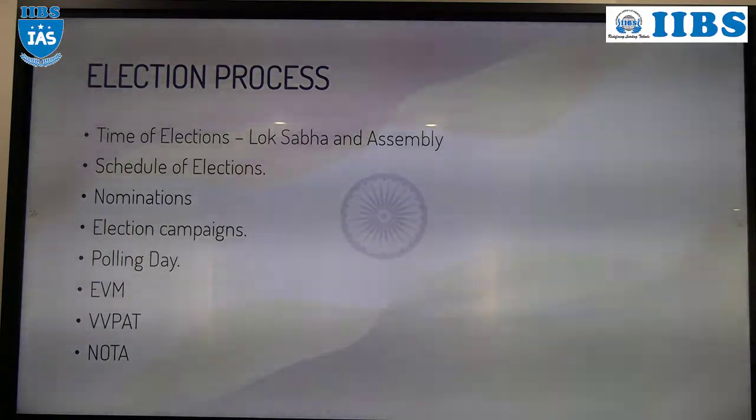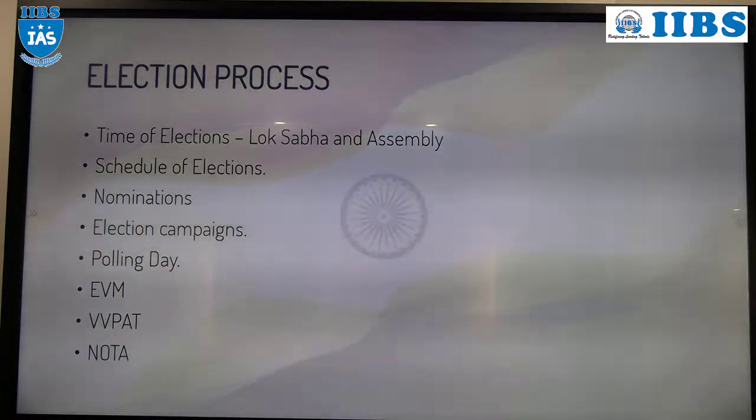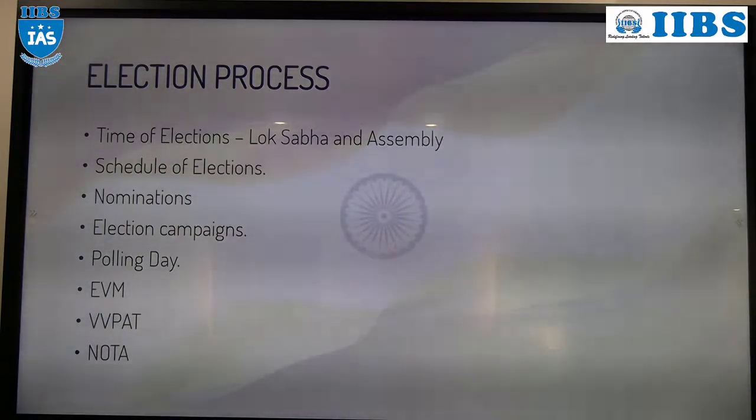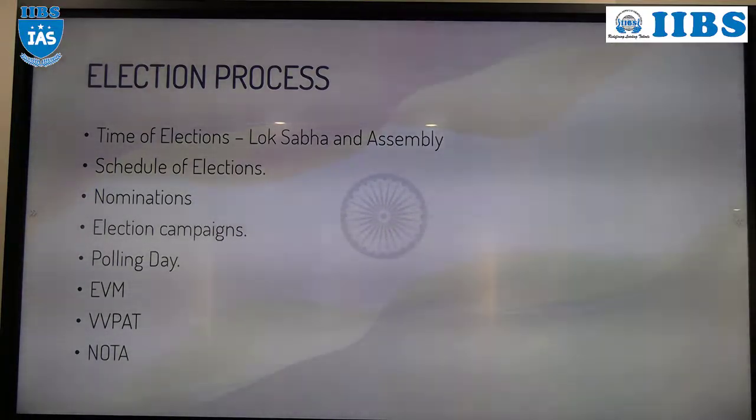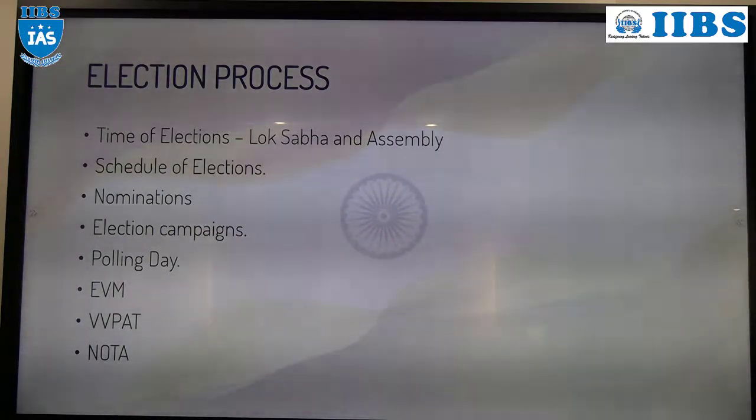In a phased manner. Karnataka, for example: HK region has 1 date, Southern region has another date, Coastal Karnataka has another date. Understood? So in the phased manner, the Election Commission of India will conduct the elections. Why? Because of the massive geographical area plus population. India has the highest number of voters in the world.